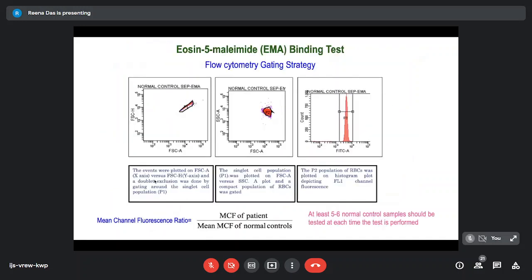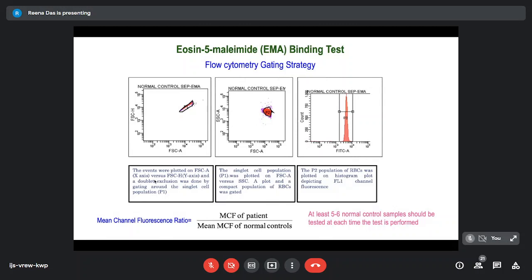Now, this particular test, the eosin 5-maleimide binding test by flow cytometry, is a very specific test. The mean channel fluorescence ratio will be reduced in hereditary spherocytosis, as well as in some cases of type 2 CDA and some other hemolytic anemias, but they are not very common.